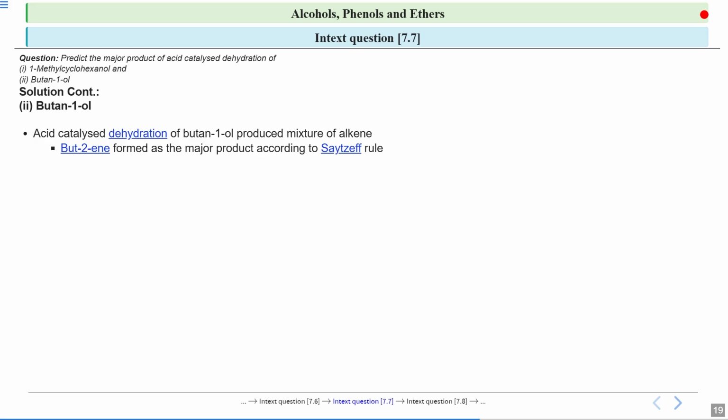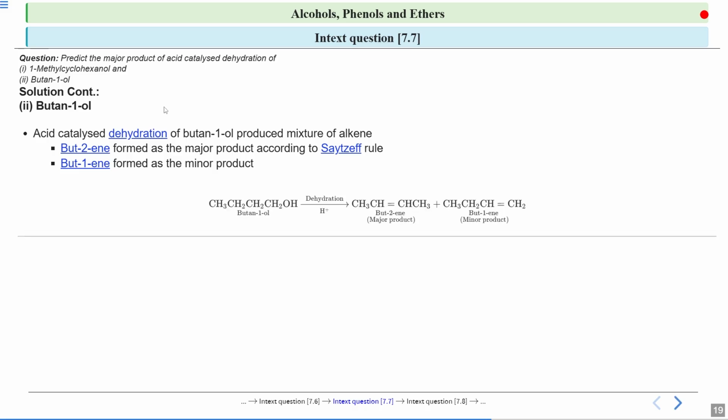So in the two alkenes, check the number of alpha hydrogens and which one will be the more stable alkene, that will be your major product. And but-1-ene is formed as the minor product. Now if you look at this butan-1-ol, first you will do the dehydration. First you will remove the water, so you will protonate this one. So when you protonate this OH group, it will become OH2 plus. This oxygen will have a positive charge.